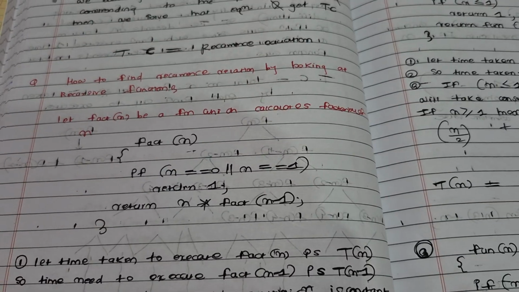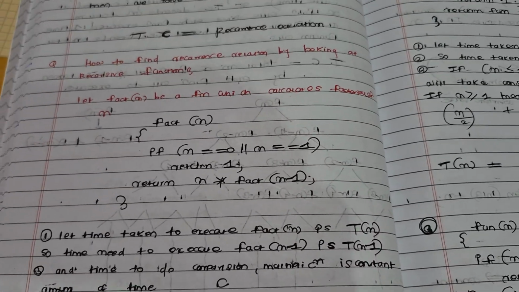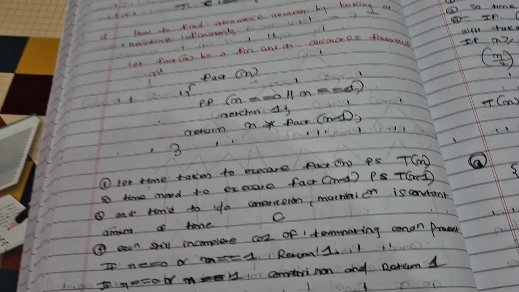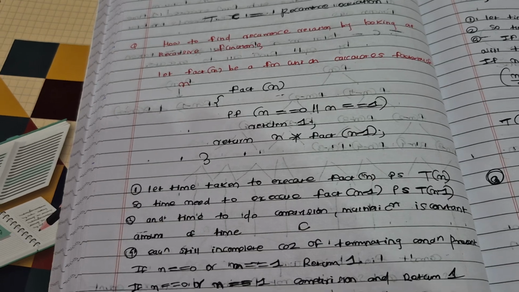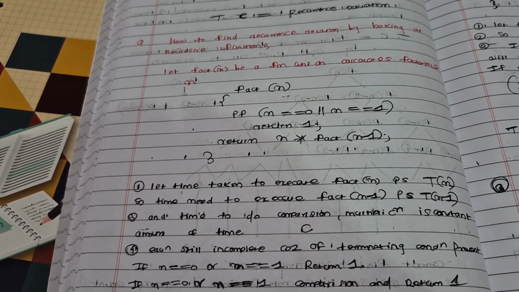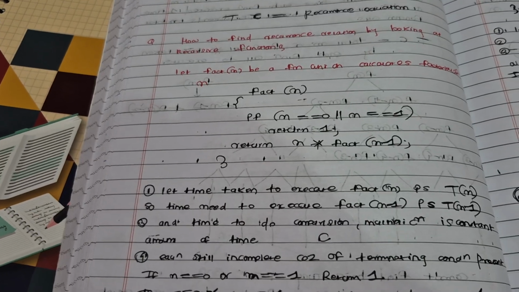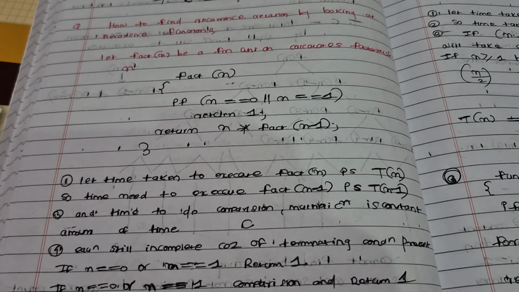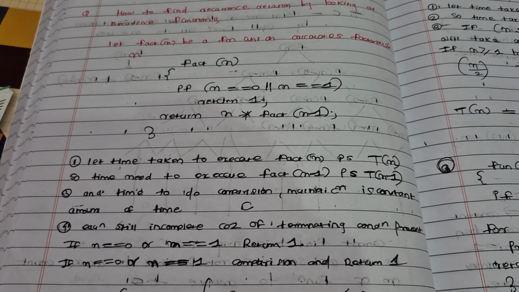So if I explain a simple example here, for fact of n it will take T of n time complexity. Since inside fact of n only n minus 1 is getting called, if fact of n takes T of n time, then fact of n minus 1 similarly will take T of n minus 1 time. And for constant work, like comparisons such as n equal to 0 or n equal to 1, it will take constant time.